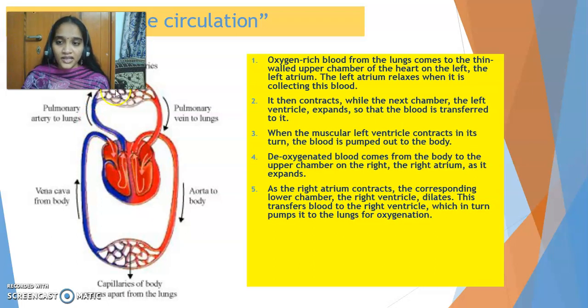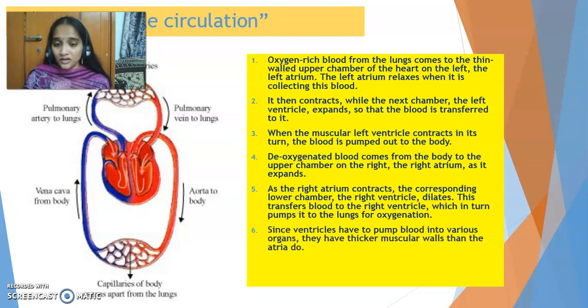And again, the lungs will remove this carbon dioxide and make it oxygenated blood. And again, it will go to left atrium, left ventricle, different parts of the body, and deoxygenated blood goes to right atrium, right ventricle, and again it is given to lungs. So this is how the circulation happens.